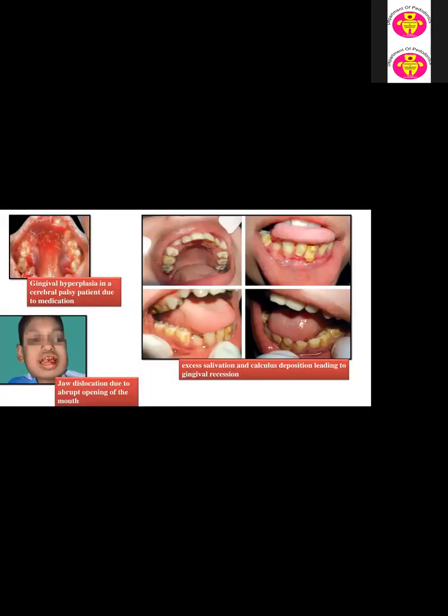Now, this kind of patient is sometimes associated with epilepsy along with cerebral palsy. So they are taking some anti-epileptic drugs like carbamazepine, phenytoin, and sodium valproate. It will lead to gingival hyperplasia, also jaw dislocations due to the abrupt opening of the mouth, and also excessive saliva with calculus deposition, leading to gingival recession.